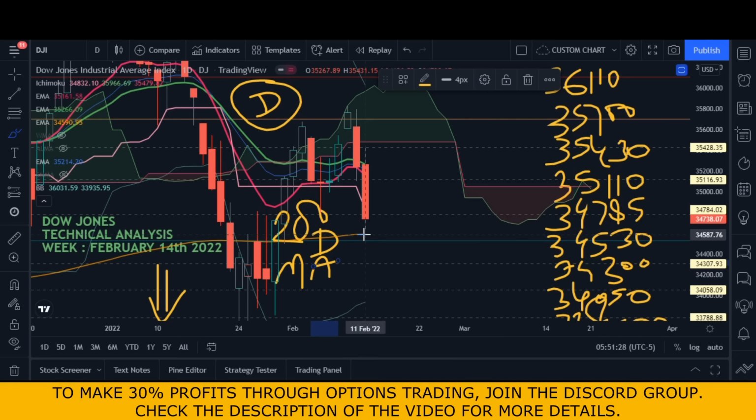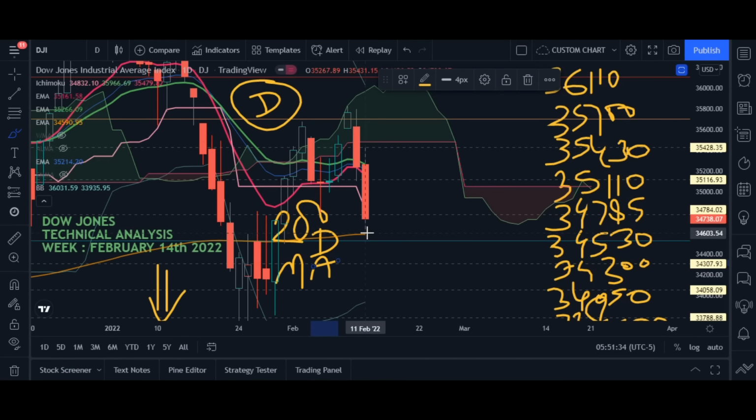Even before touching it, there was a retrace in the market. This is what I've mentioned in my technical analysis for S&P 500 also, that this 200-day moving average will decide the fate of the market, whether market will be bullish in the near term or it will be confirmed bearish.